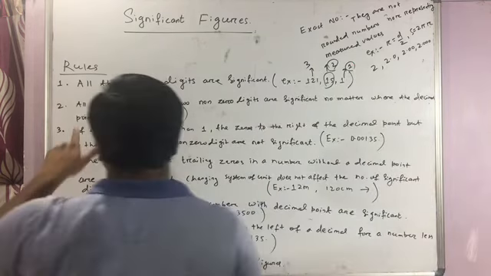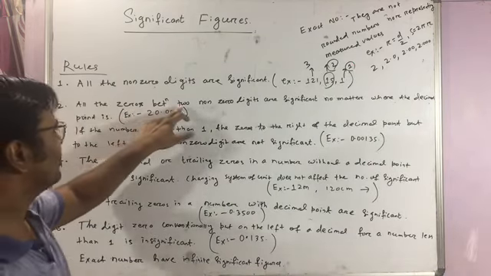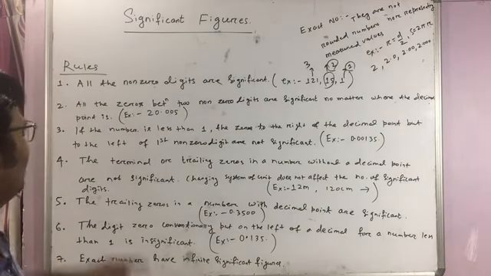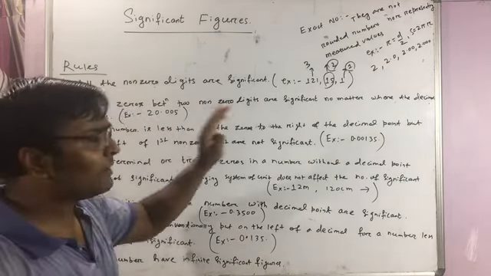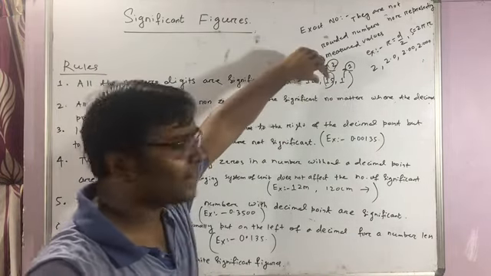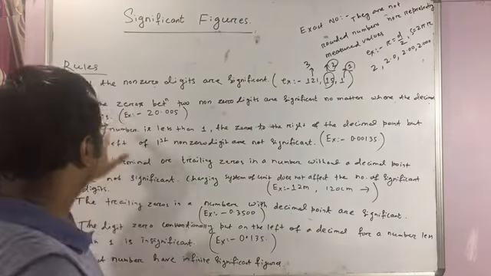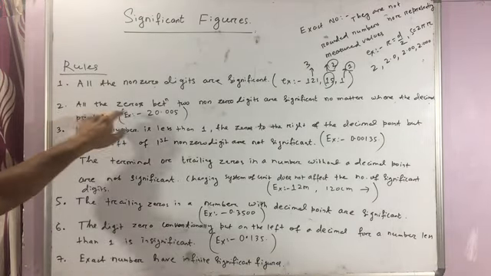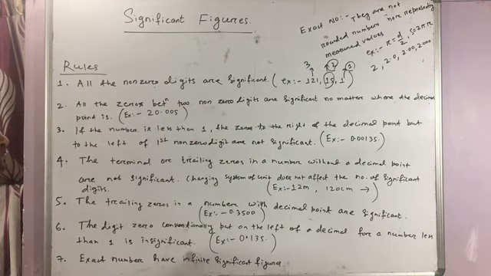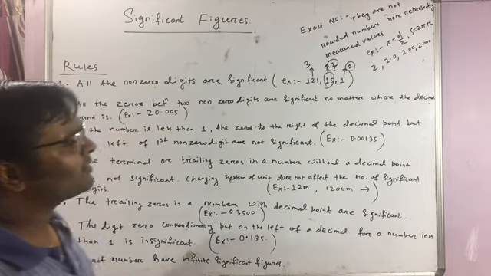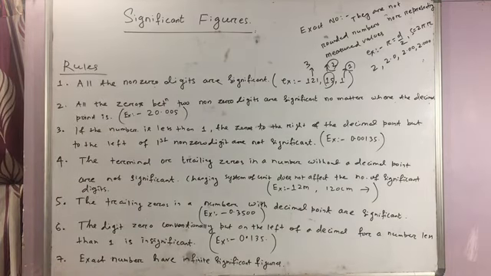Now here, all the zeros between two non-zero digits are significant. Always remember, these are measured values. The second rule: all the zeros between two non-zero digits are significant wherever the decimal point may be.